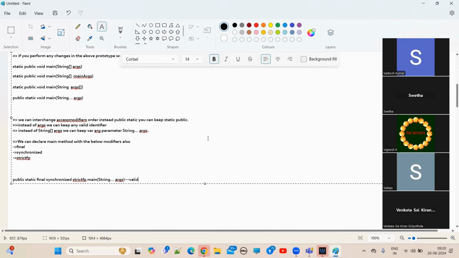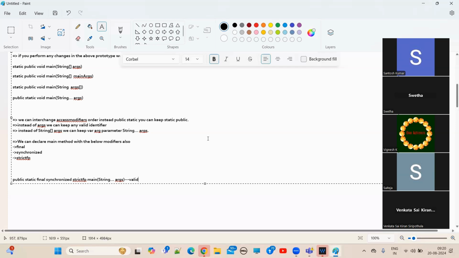Here public is what? Access modifier. Static is what kind of access modifier? Along with them, we can declare final, synchronized, strictfp also. What is final? What is synchronized? What is strictfp? We will see in detail when we come to classes. As of now, just remember final, synchronized, strictfp are also applicable for the main method.